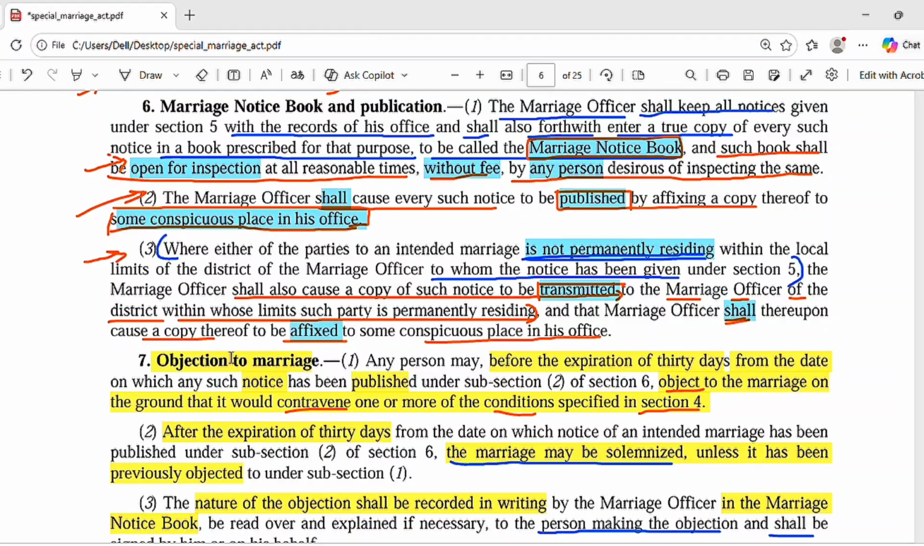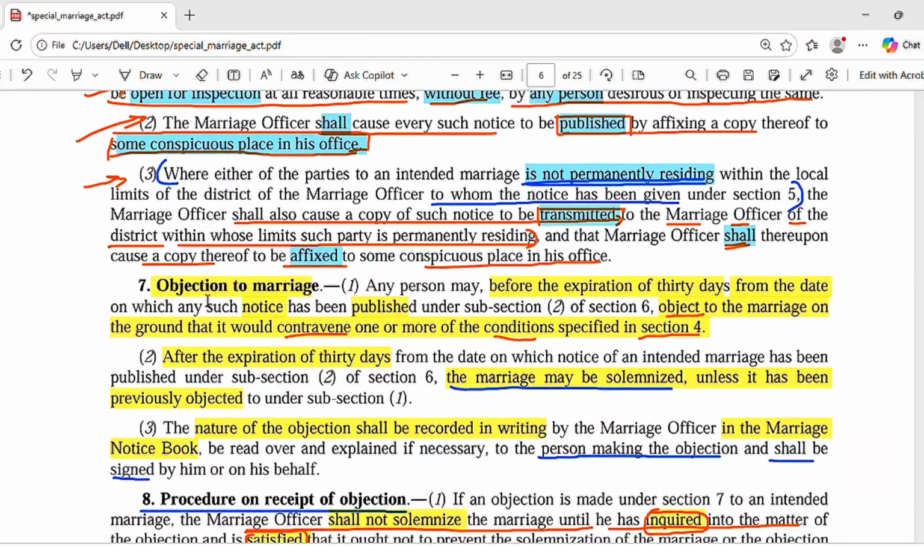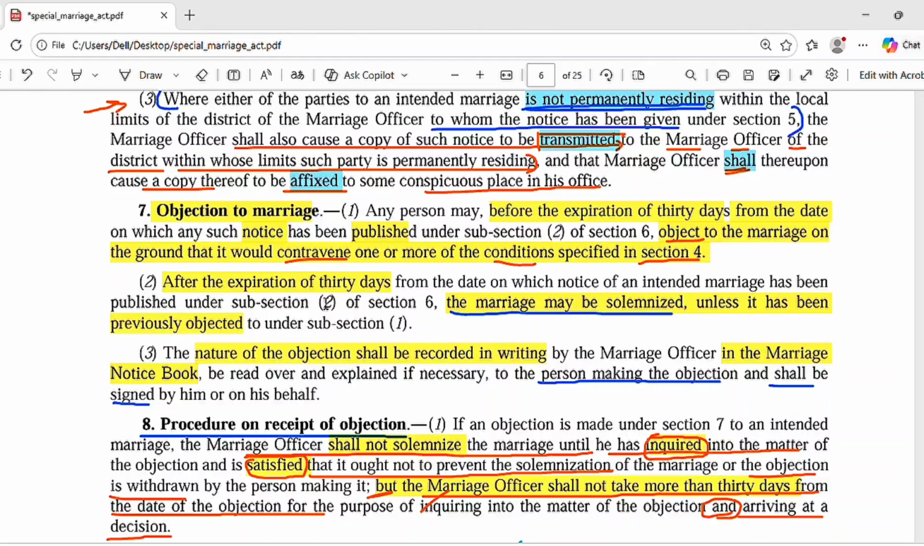And then after the notice has been published, if there is an objection to that marriage, the objection should be based on the conditions of section 4. This is something important. Any party can object to that marriage if the conditions of section 4 are contravened, and that objection must come before the expiration of 30 days. So after notice, there is a 30 days window where the objection can be given, and after the expiry of the 30 days, if there is no objection, that marriage may be solemnized.